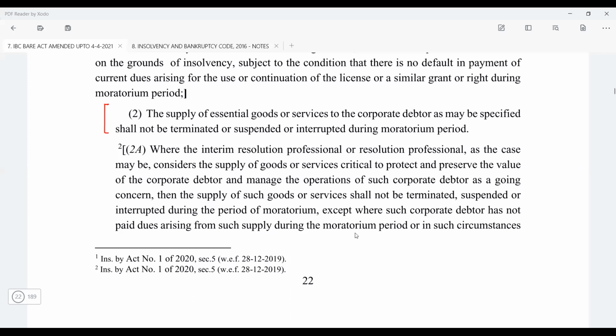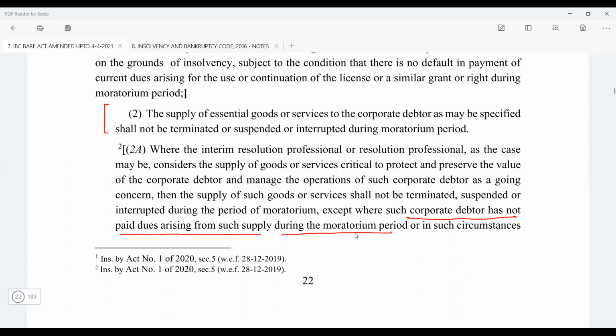Plus, you have provided a section in the law which says that since electricity is essential, the connection should not be disconnected. Now, from the electricity company's point of view, it will become bad. So basically the company or the person who is providing the essential will be at a loss. So to protect that, they have added this provision and they have said that except where the corporate debtor has not paid the dues arising from such supply during the moratorium period.